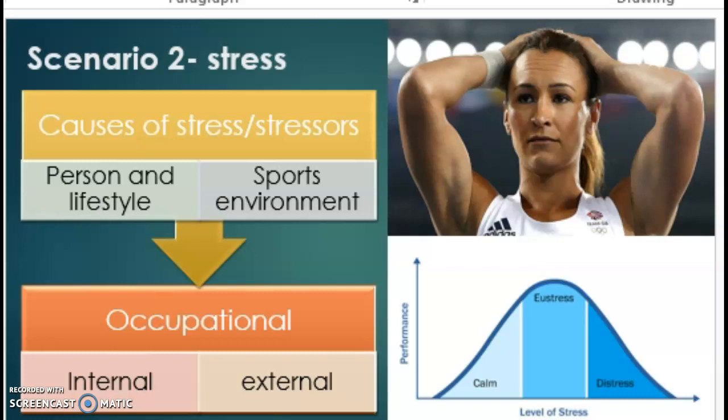Some of these factors could also be relevant to Nick from scenario 1, as well as Sarah in this scenario, who shares some of the causes of stress mentioned.